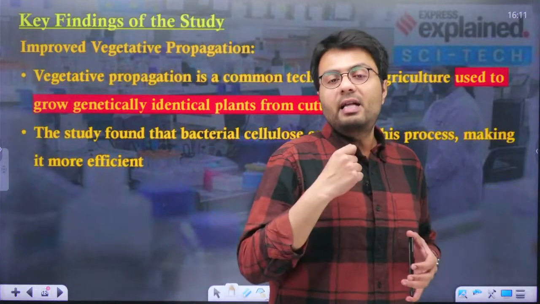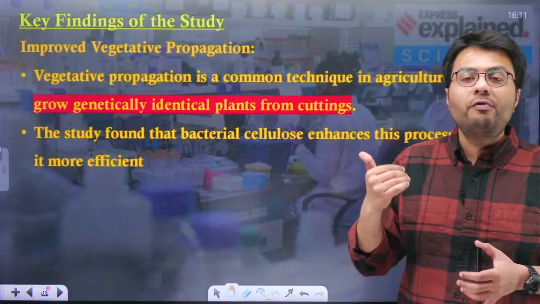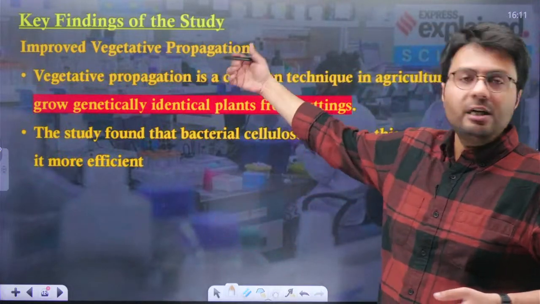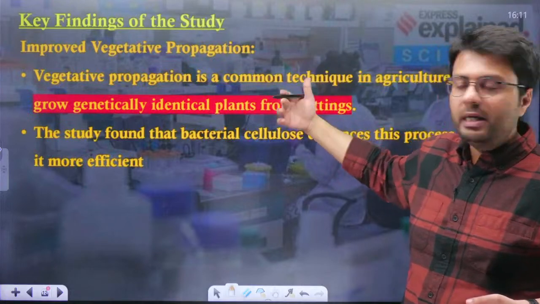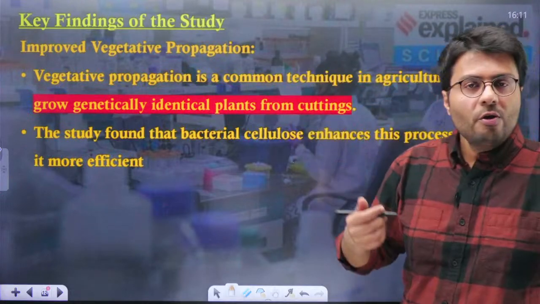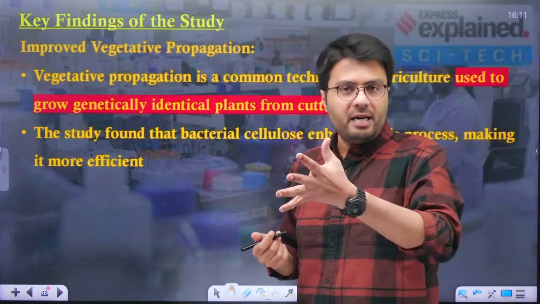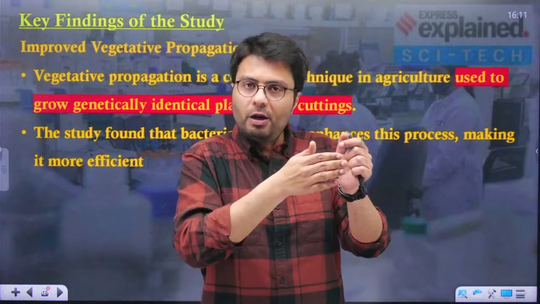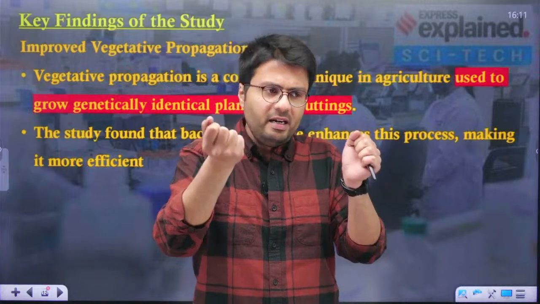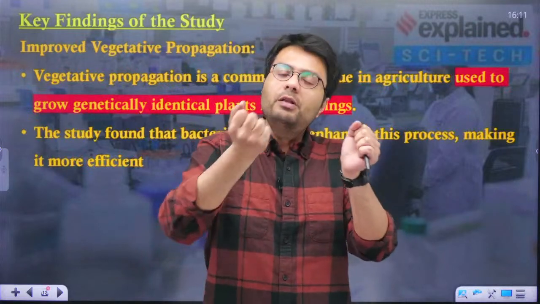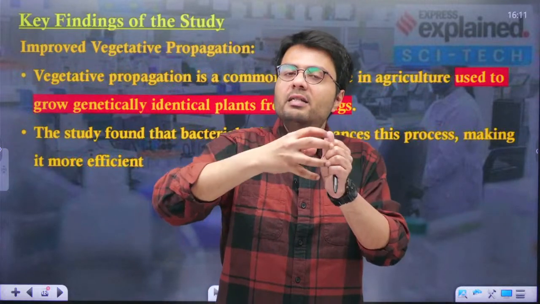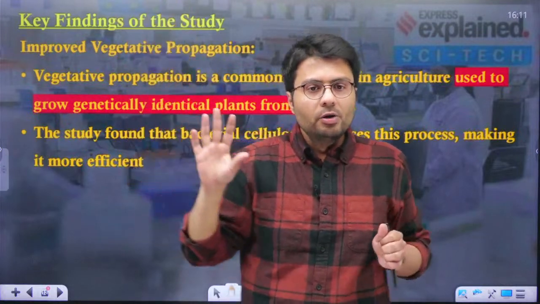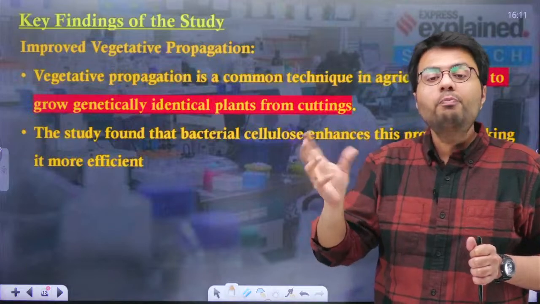Another finding is that it improved the process of vegetative propagation. Vegetative propagation is a common technique in agricultural processes which is used to grow genetically identical plants. First of all, we make a cut in a particular plant and a genetically identical plant is attached to it, and with this process what we see is that the genetically identical plant grows over the other plant. So this is the process of vegetative propagation.